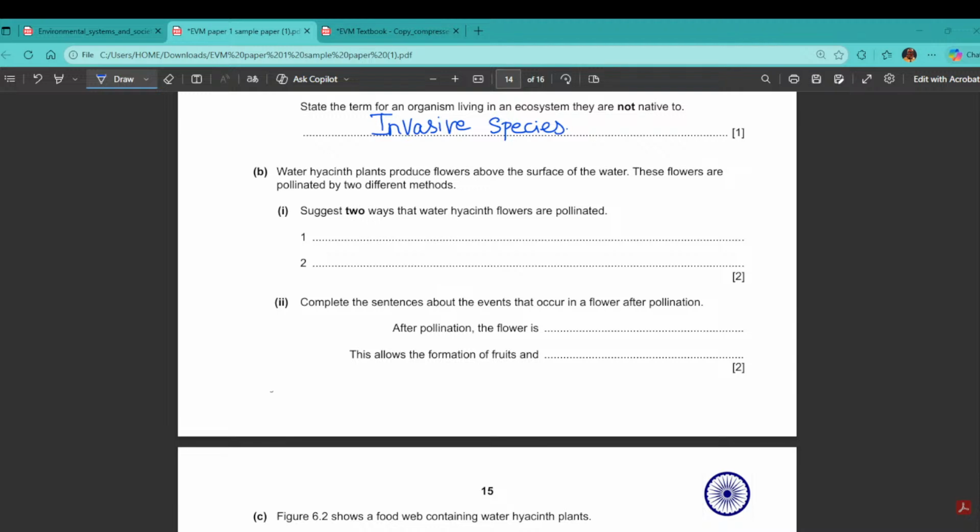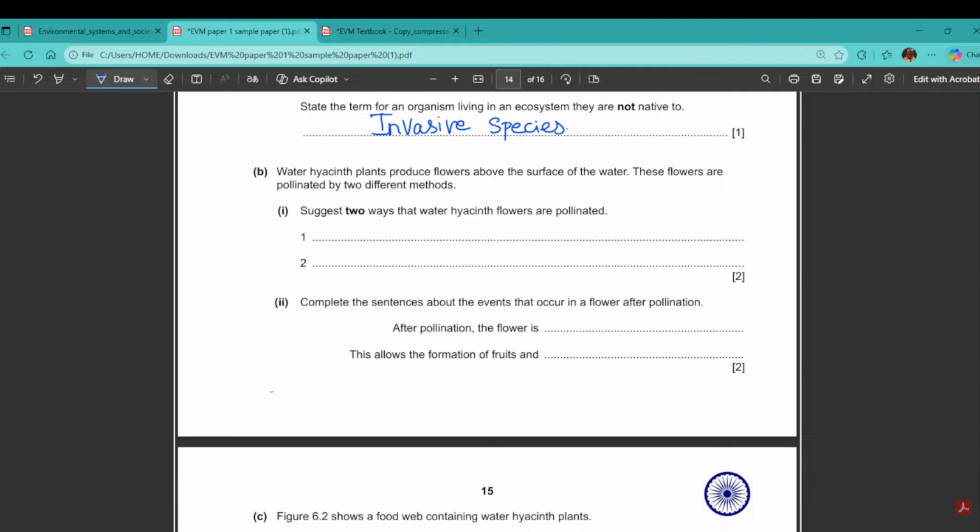Okay, fine. So let's check with this. Water hyacinth plant produce flowers above the surface of the water, and these flowers are pollinated by two different methods. Of course, pollination means the pollen grains are moving from one flower to another flower, that is from the pollen grain to the stigma, right? Now suggest two ways by which the plant can transfer the pollen grains.